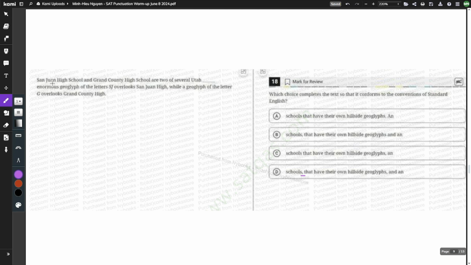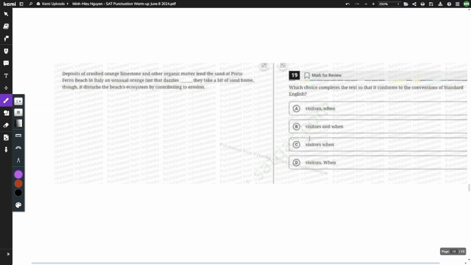San Juan High School and Grand Country High School, that is your noun, and they are something. Oh shoot, this line went too far. That's our verb. So they are 2 of several Utah schools out there on the hillside geoglyphs, and then we have an enormous geoglyph, that's going to be our noun, and it overlooks, that's going to be our verb. So we have 2 independent clauses again. The only way to connect them: period, comma, fanboy, and semicolon. Yeah, this is getting super repetitive, but you can see this is just how easy it is. And then right here, this is the only one with a period, so A is going to be our answer.